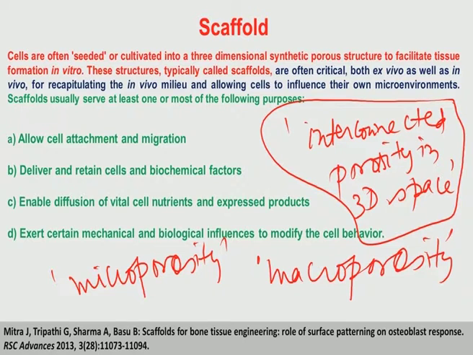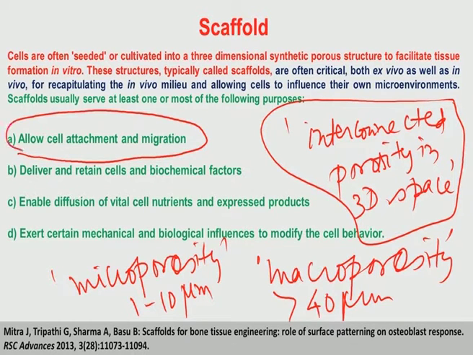There is no distinct demarcation in terms of the length scale of the porosity, but it is quite widely accepted in the biomaterials literature that microporosity is like 1 to 10 micron and macroporosity is more than 40 to 100 micron and so on. Microporosity is useful for initial cell attachment, cell adhesion and migration.